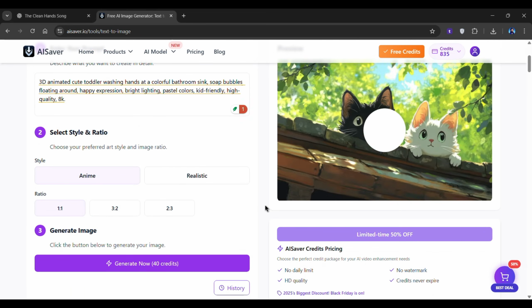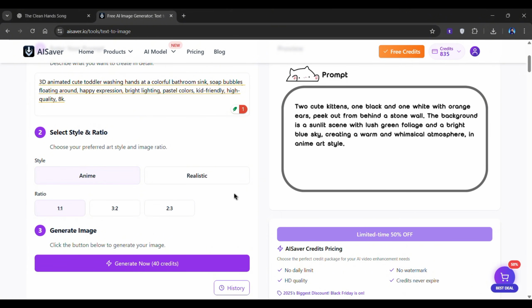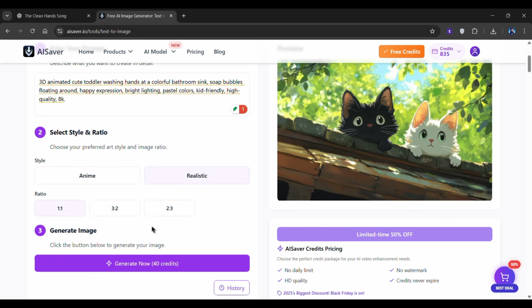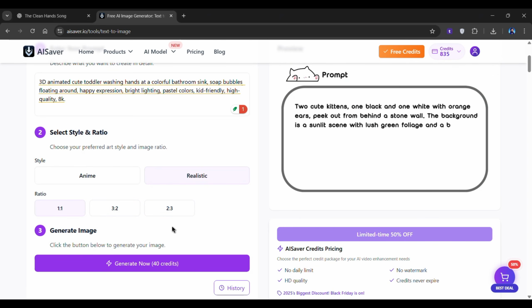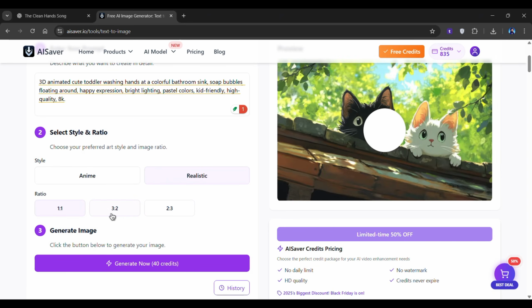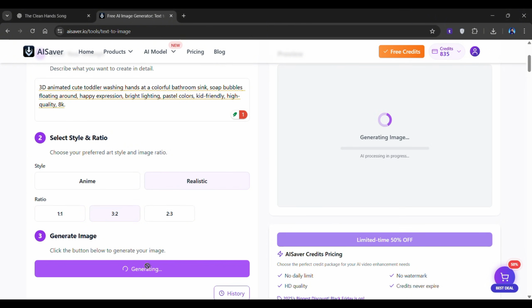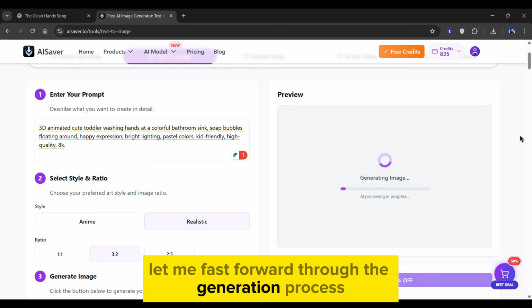Scroll down a bit, and you'll see style options. For kids' content, I always recommend choosing the realistic style. Next, select your aspect ratio. I usually go with 3:2 because it works perfectly for video formats. Once that's set, click the Generate button. Let me fast forward through the generation process.